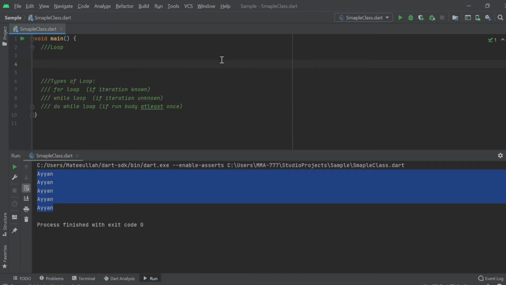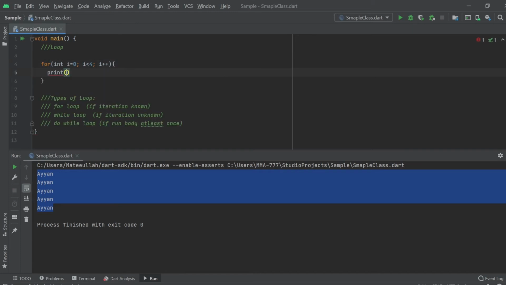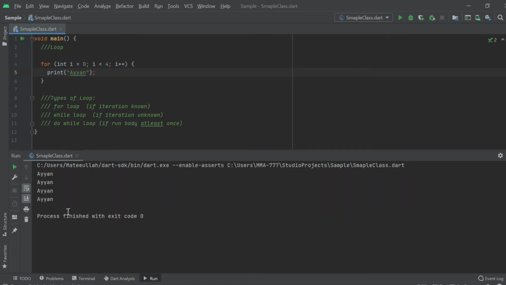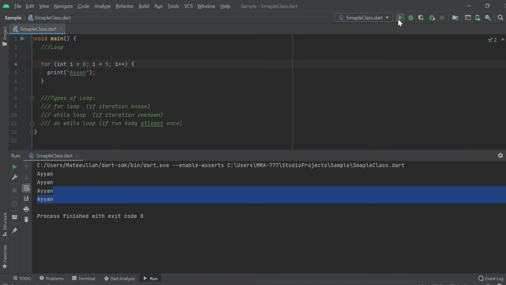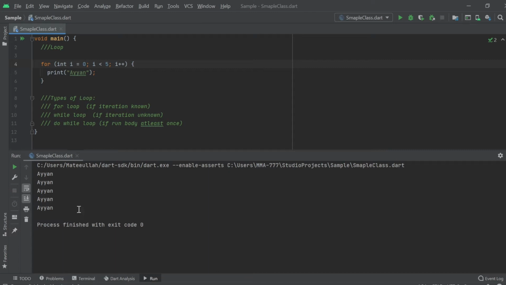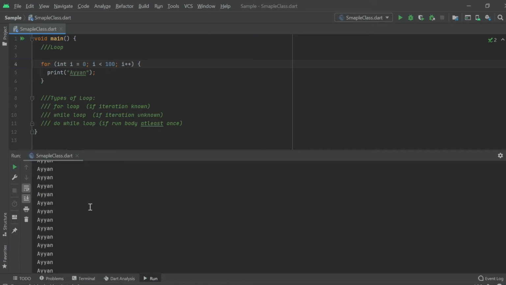Like I write the loop. If I write 5 times, it will loop 5 times, and if I write a hundred times, it will print out a hundred times. You can see.